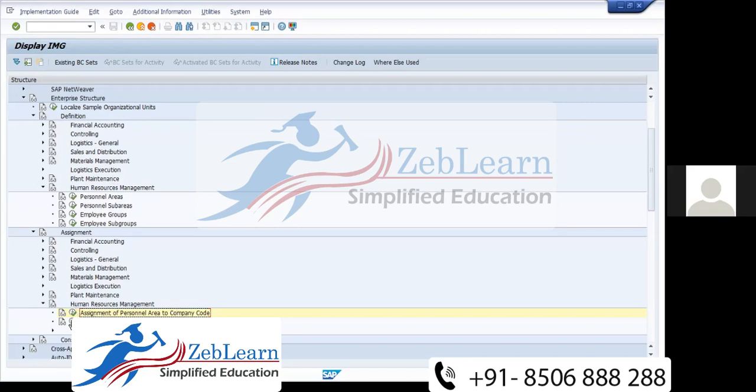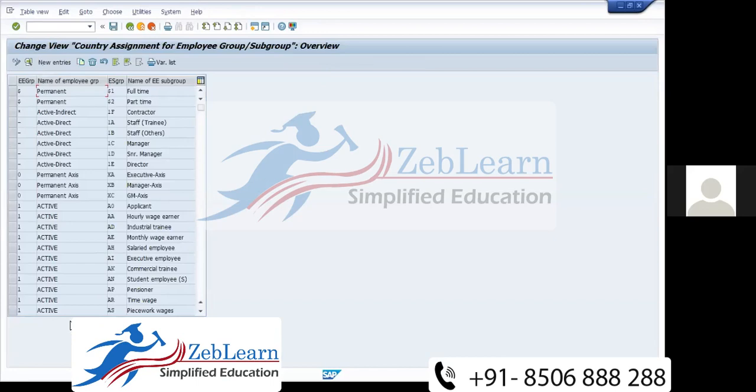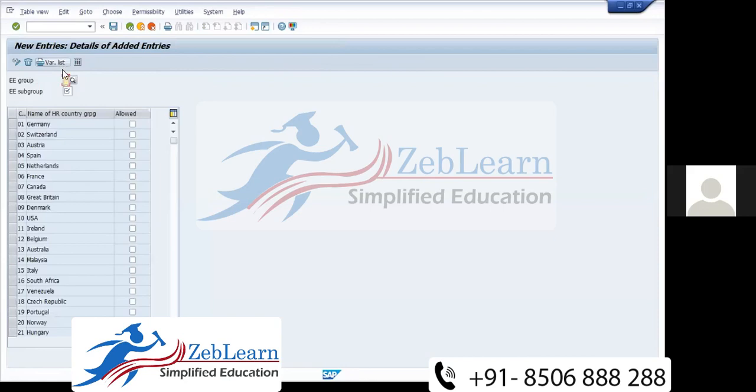Now the second assignment: assign employee group and employee subgroup, because we created employee group and employee subgroup separately. I think we already did the assignment because we used the old one, so there is no need to do the assignment. What was it? W8? Yes, W8. It's already done, I think.